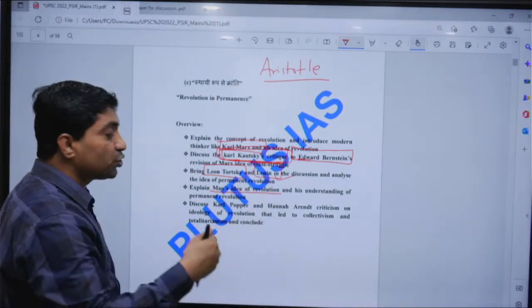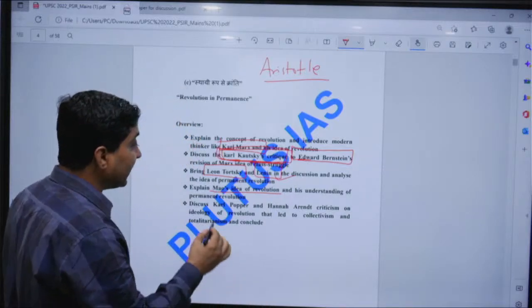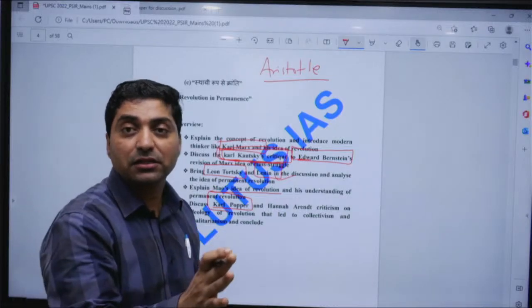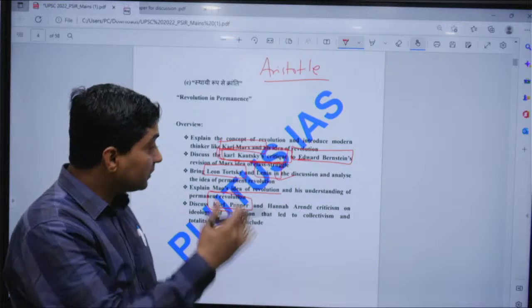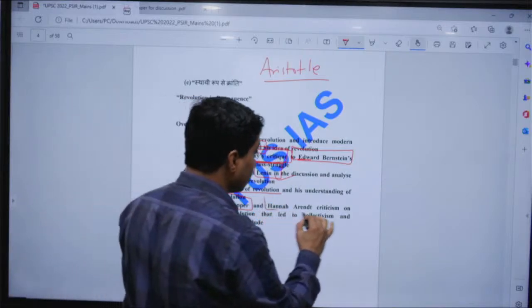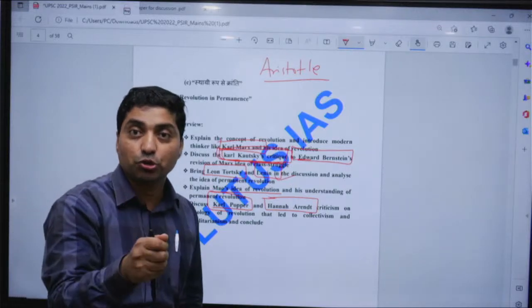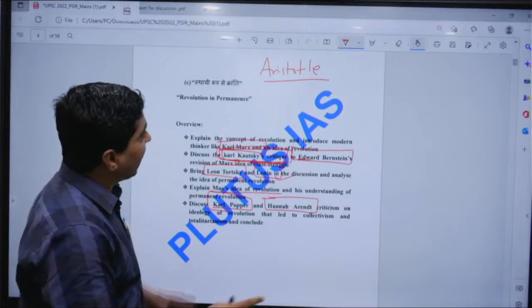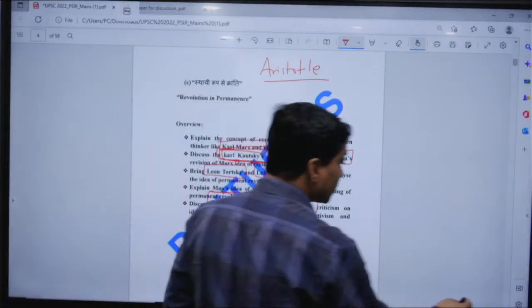And then one should criticize this idea of revolution and permanence through the lens of Karl Popper, who criticized the idea of communism, and Hannah Arendt, on how communists used ideology as a tool to establish a totalitarian state. So one should attempt it like this. Let's move to the next question.